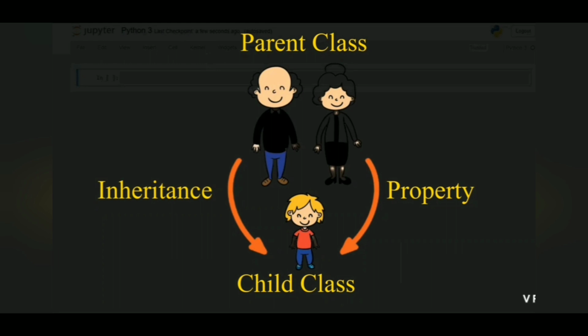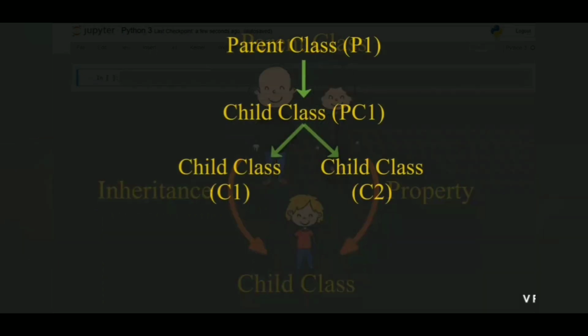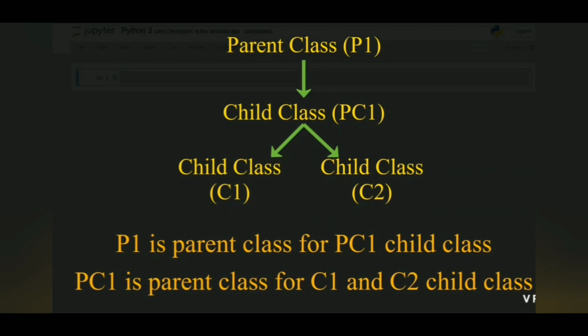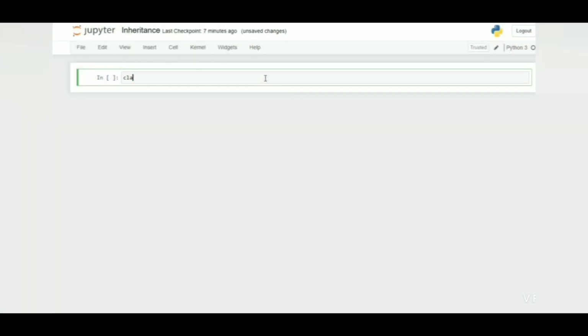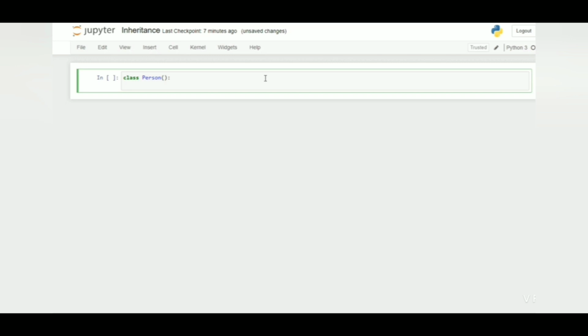This is a class that inherits from another class, which is the parent class or base class. Remember that any class can be a child class or a parent class. For example, let's take an example. I will say class Person, and I will define the init function, which will take three parameters: self, first name, last name.